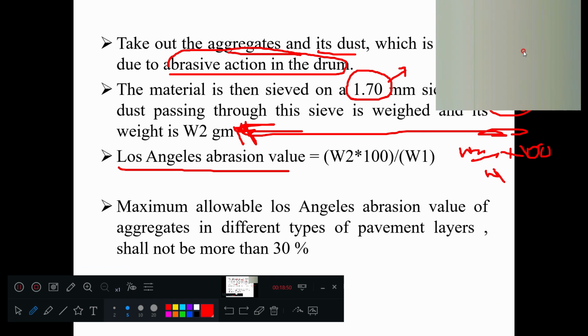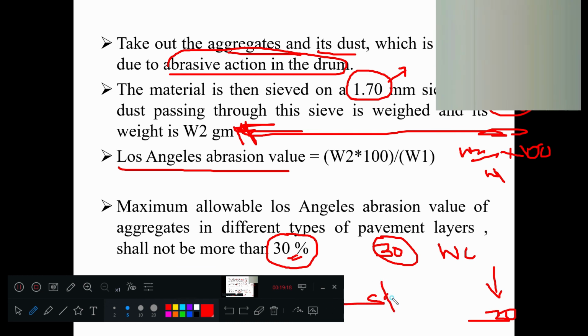Here they have also given the maximum limit. It should not cross 30%, and if it crosses 30%, it cannot be used in road construction as a wearing course. It should always be less than 30%. A lesser value means stronger aggregates, that you should understand. So the maximum allowable Los Angeles value is 30%.